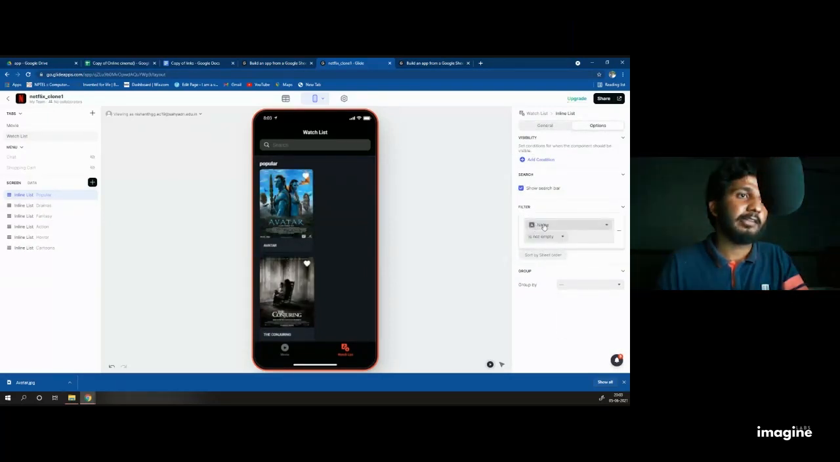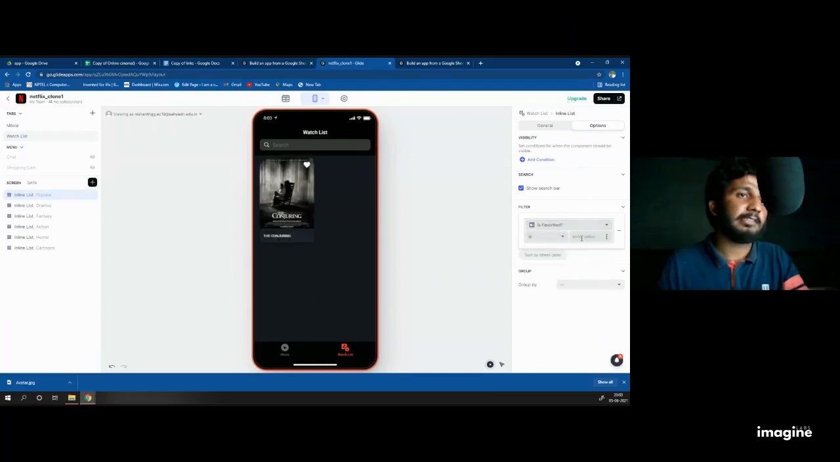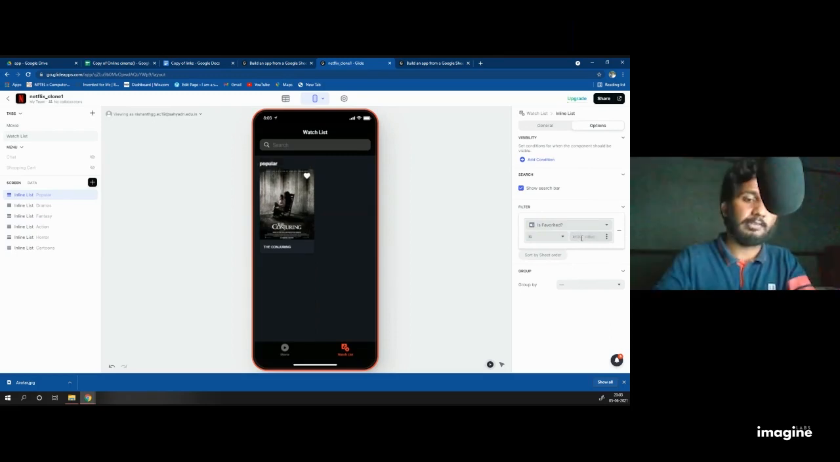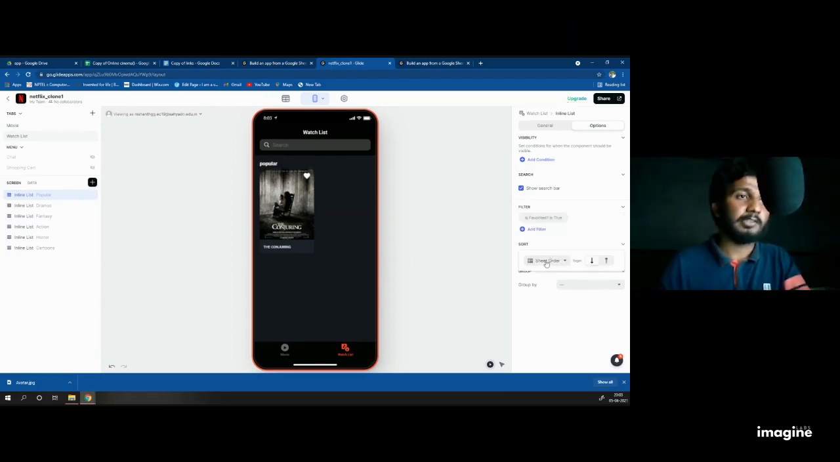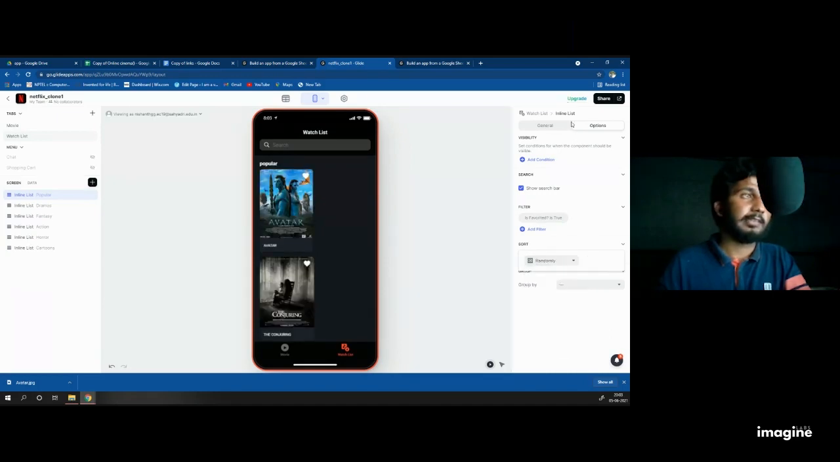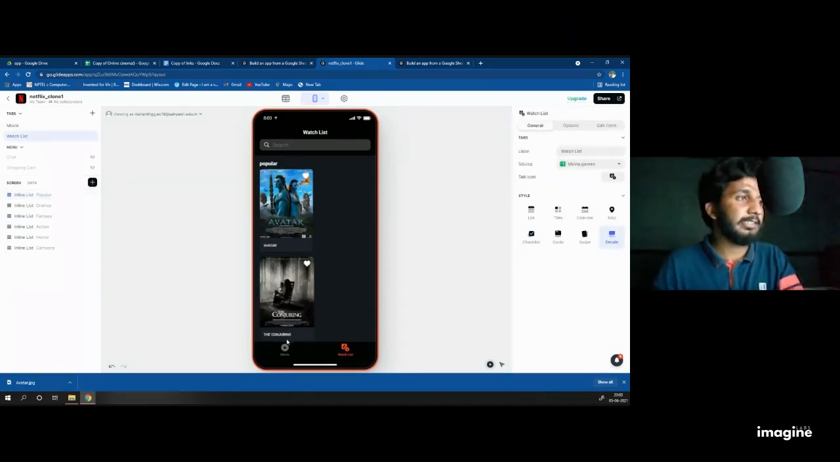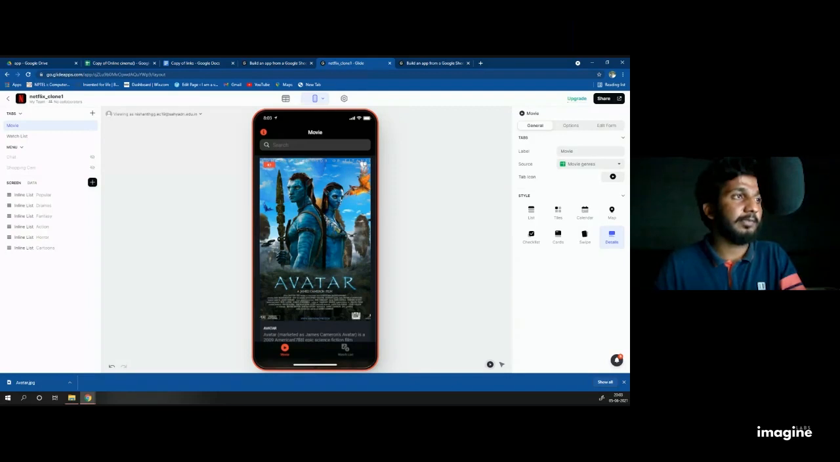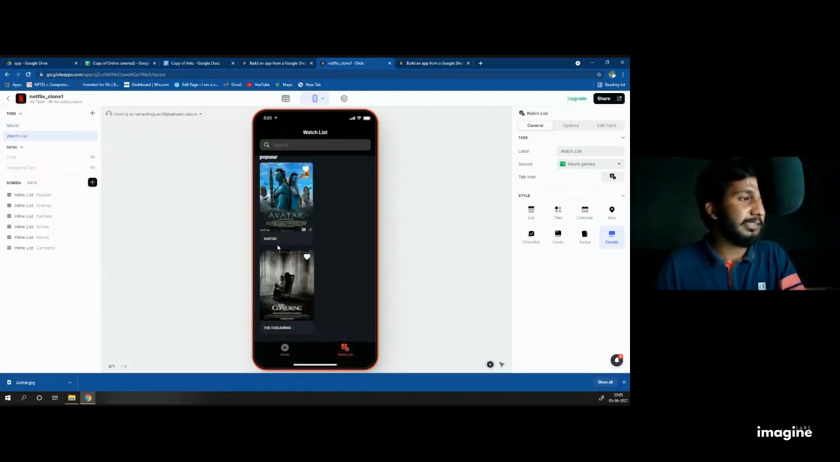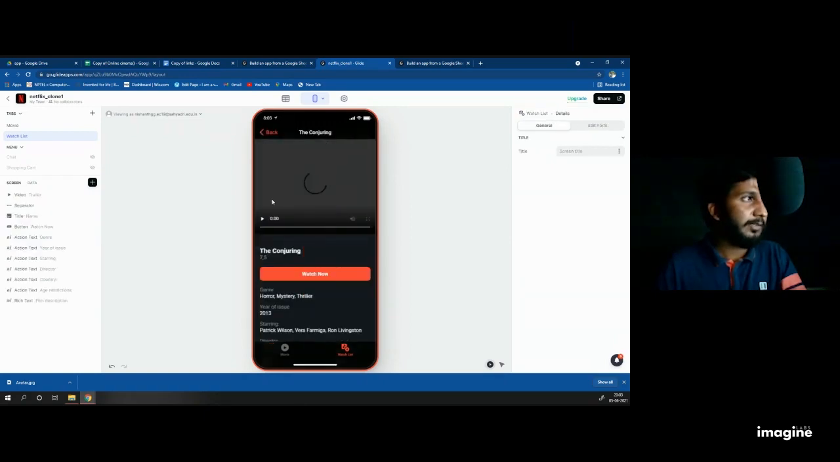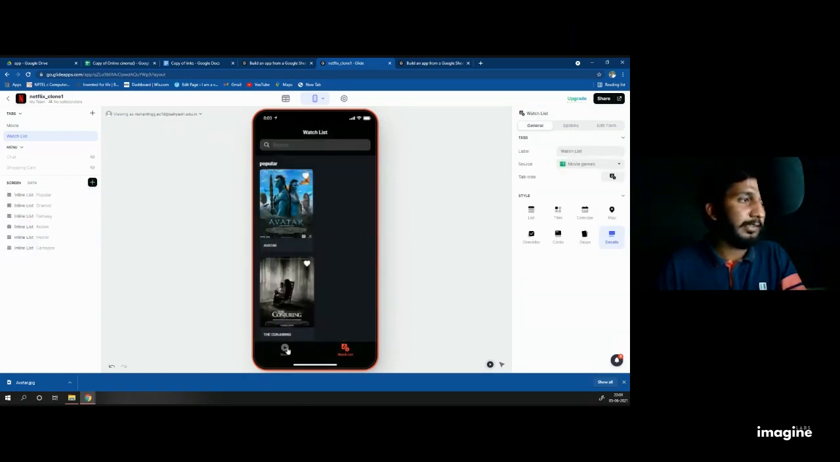I add the filter: favorited is true, let's say TRUE. And sort randomly. Then that's done. You can see here it's big, but you can see the small watch list here, and you can see here that I made a mistake.